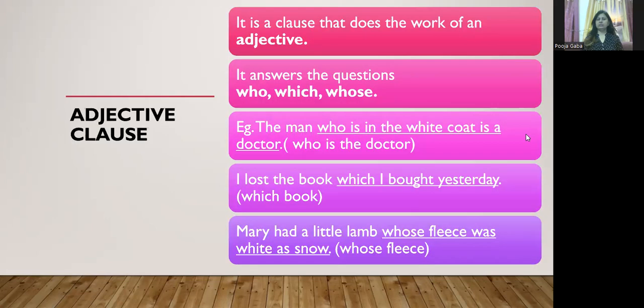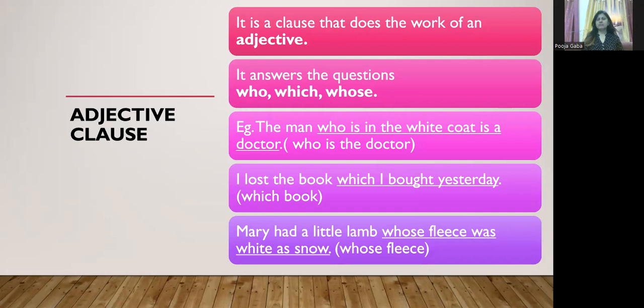Now let us move further. The next one is adjective clause. Now as the name suggests, it acts like an adjective. The clause that does the work of an adjective. It answers the question who, which, or whose.